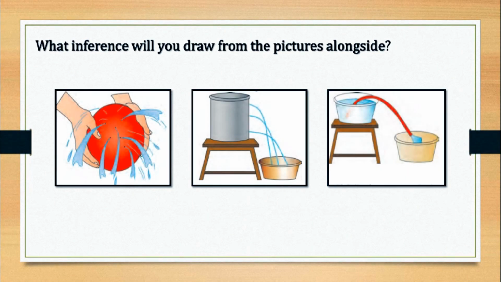Now children, some pictures are shown here. Tell me, what inference will you draw from these pictures? We can say that as water is a fluid substance, it can pass through small holes or seep through very small gaps or cracks. It can pass very easily through small holes. We can see here.